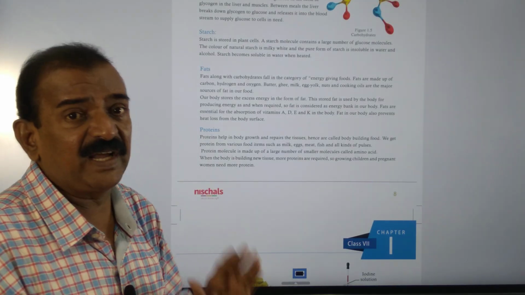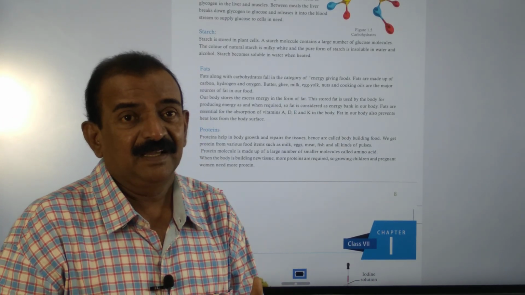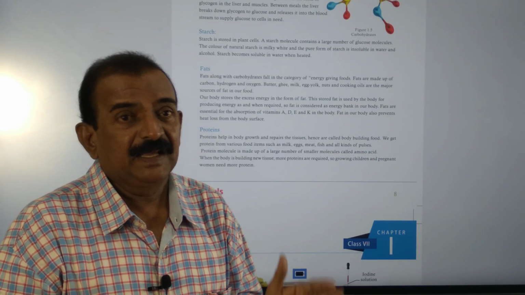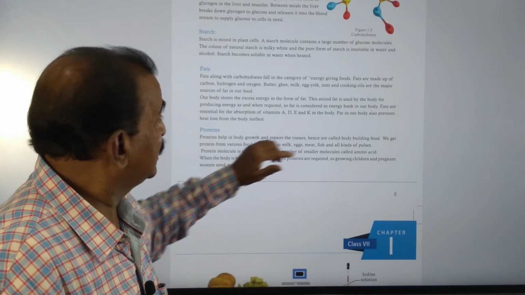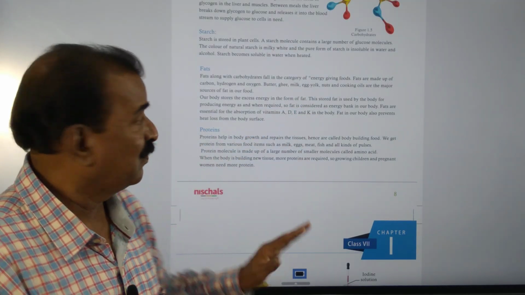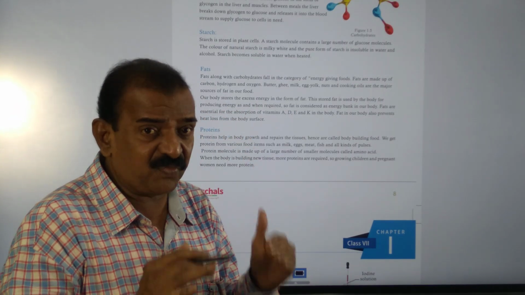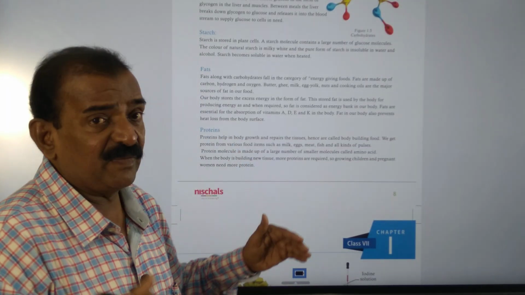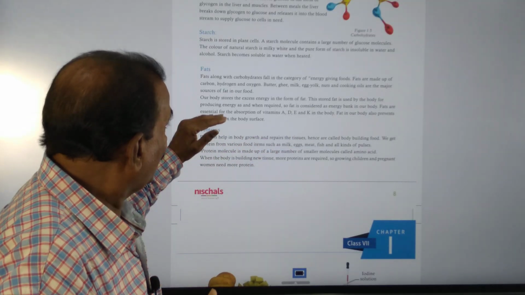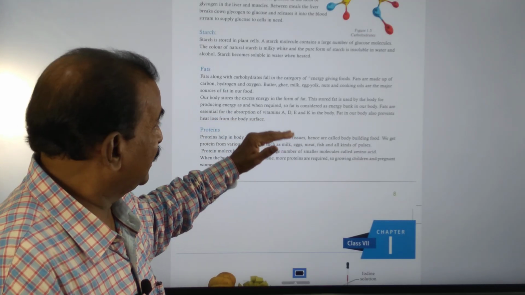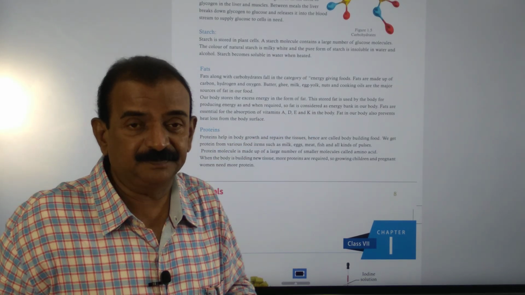And here, fats are present in animal sources of food like meat, ghee, butter, and they are also present in egg yolk, nuts. Cooking oils are the major sources of fat. Our body stores excess energy in the form of fat, and this stored fat is used by the body for the production of energy when it is required. So fat is considered to be the energy bank in our body.